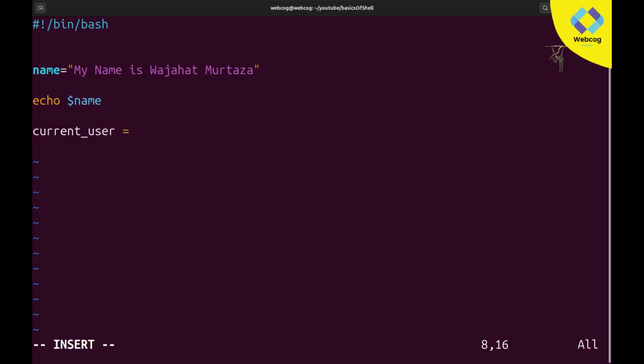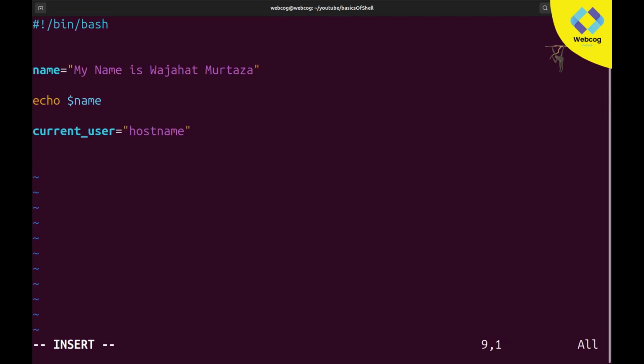If I directly write the hostname command like this, and print it, it will work as a string, because it thinks it is in double quotes, so it will simply print hostname.